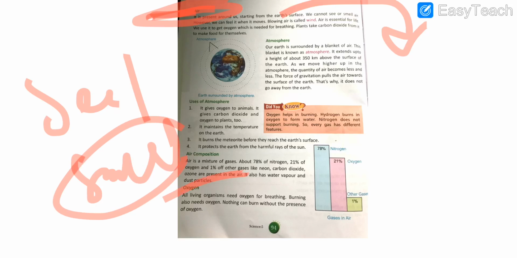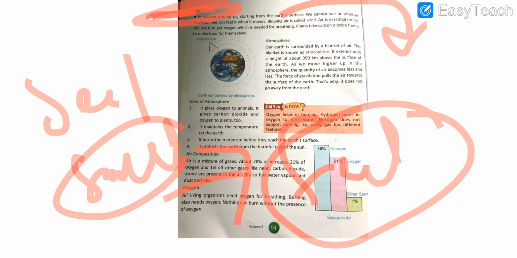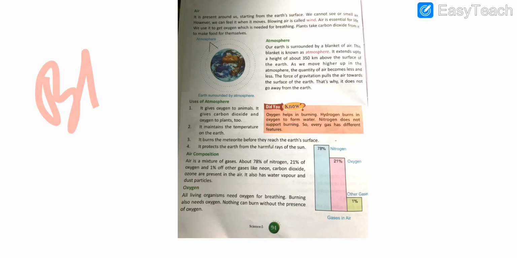Actually, students, we cannot see or smell the air, but we can feel the air as it moves. Students, the blowing air, that is the fast moving air, is called wind.